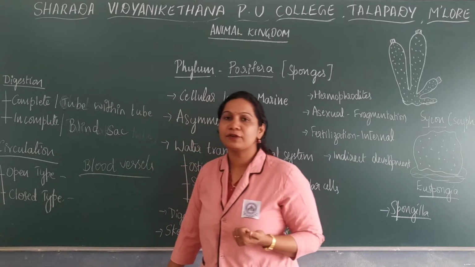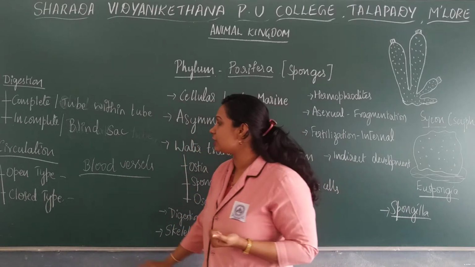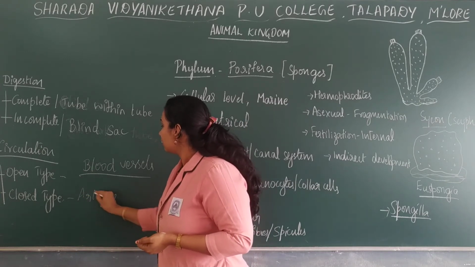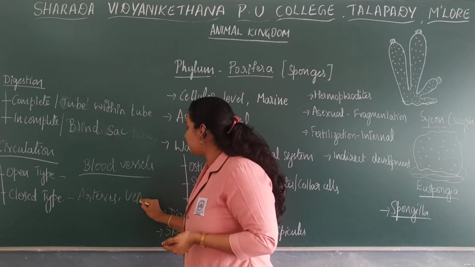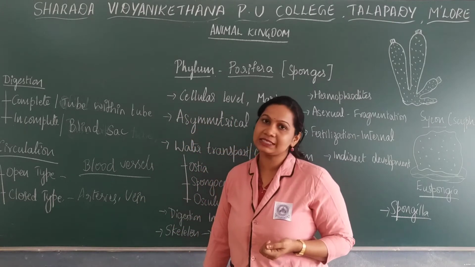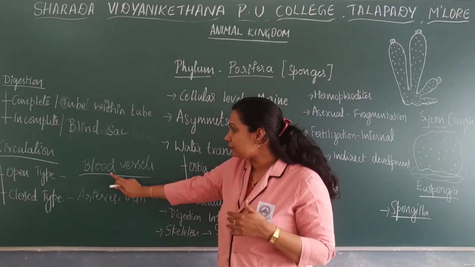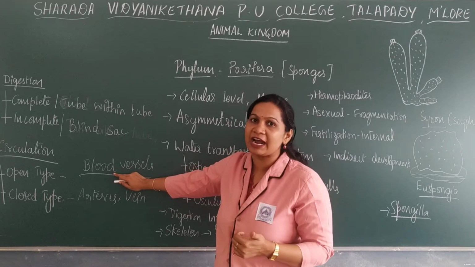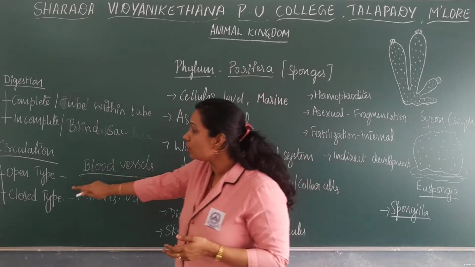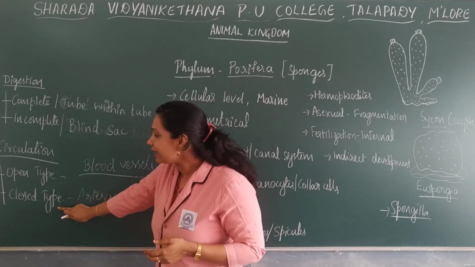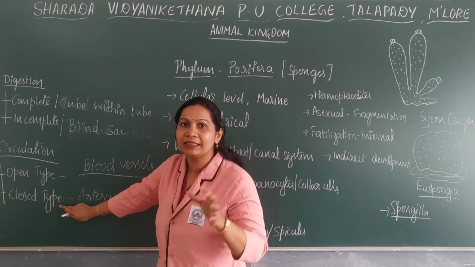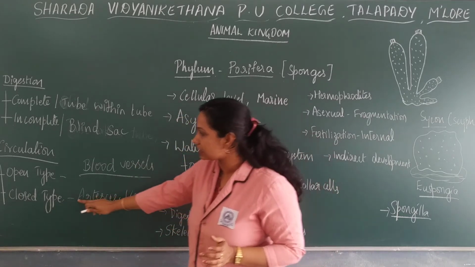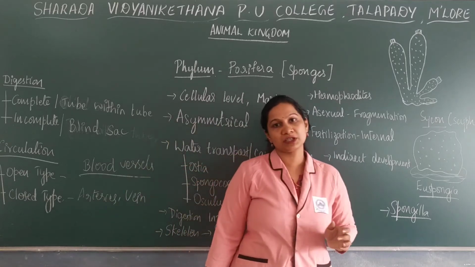Whereas in closed circulation, there is a presence of arteries, veins and capillaries, that is, blood vessels of different diameters. The heart pumps out the blood, and the blood is transported through these blood vessels. That is known as the closed type of circulation.